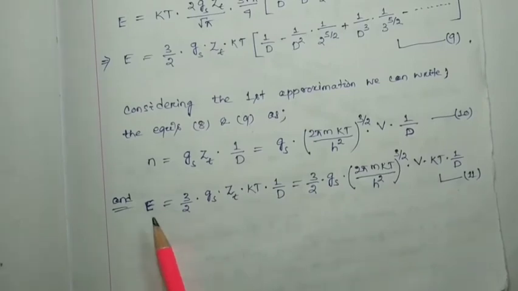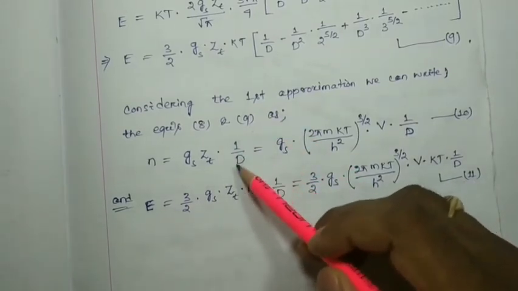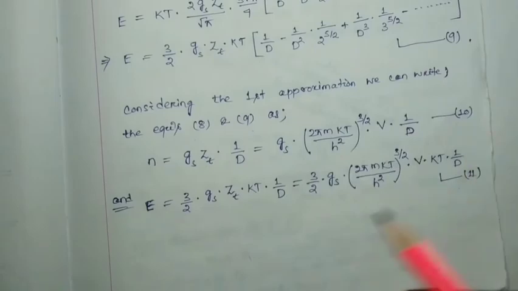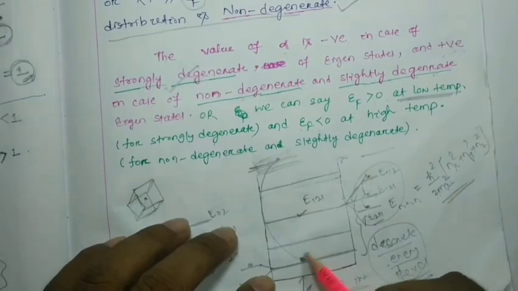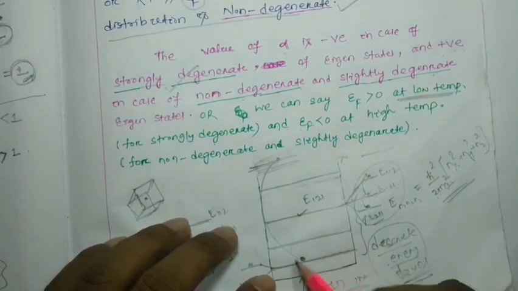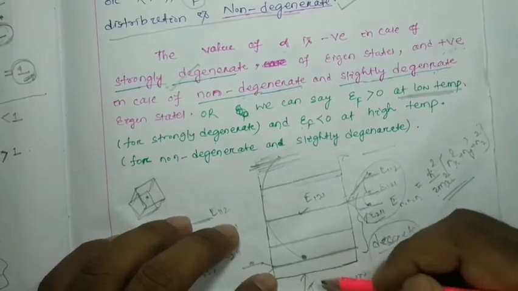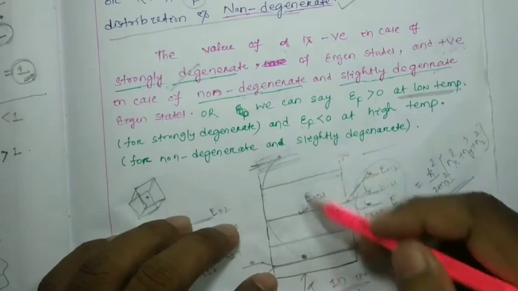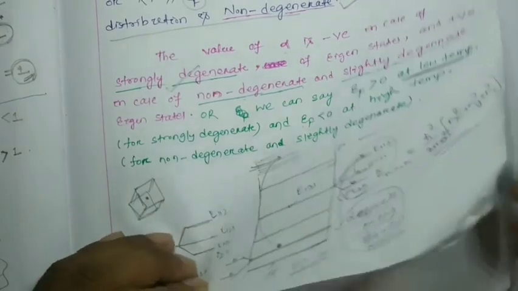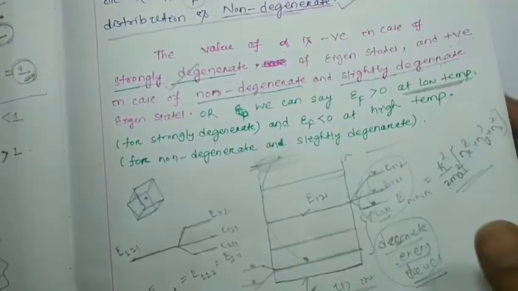That means the particles at the lower energy states decrease in number, because with increasing temperature these particles move to the higher states, and the lower energy states become vacant.